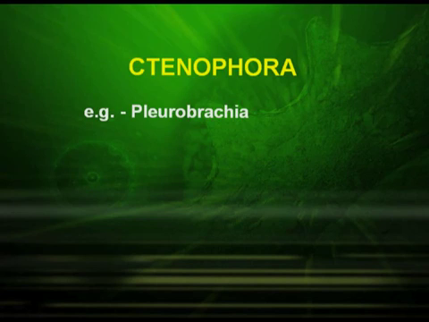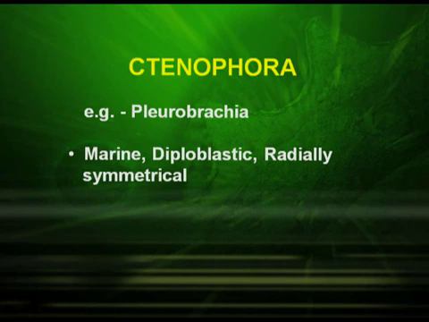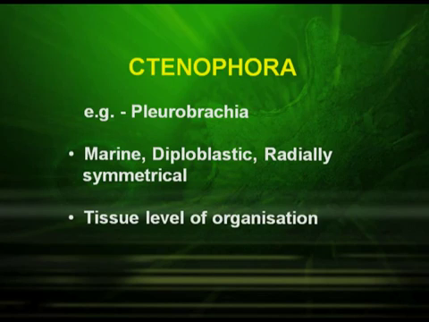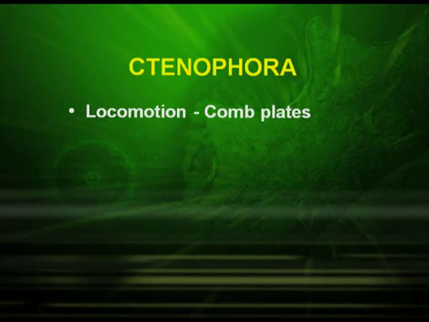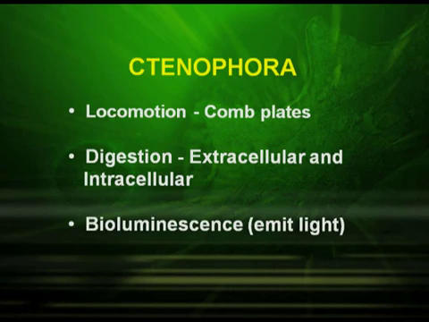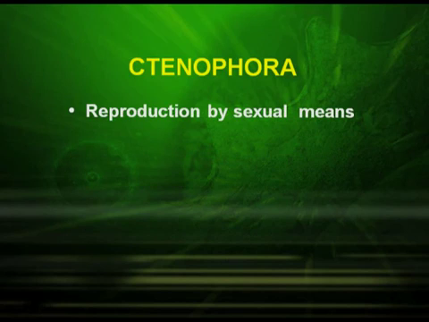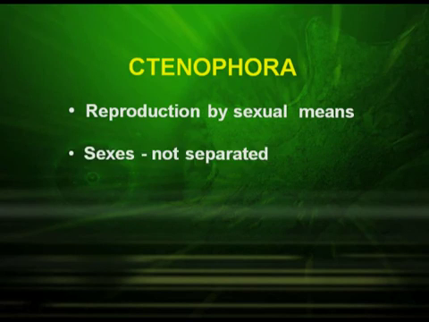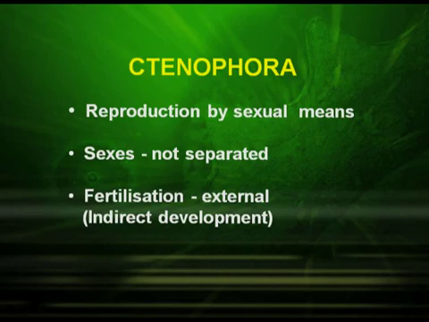Phylum Ctenophora. Pleurobrachia is included in this. They are marine, diploblastic animals with radial symmetry. They have the tissue level of organization and the locomotion is by comb plates. Digestion is extracellular as well as intracellular. They have the property of emitting light, and this particular property is known as bioluminescence. Reproduction is by sexual means. The sexes are not separated and fertilization is external.